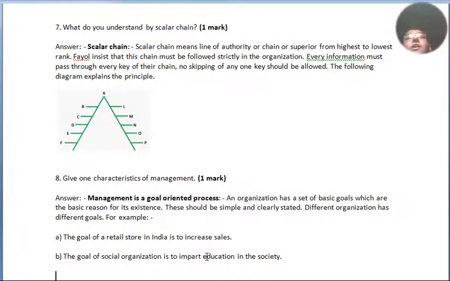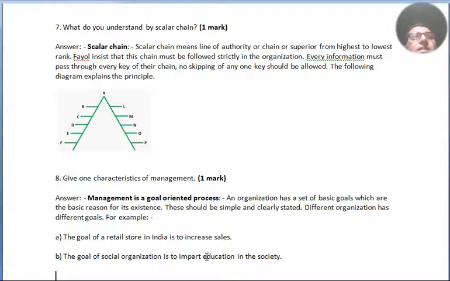Question number 7. What do you understand by scalar chain? Scalar chain means the line of authority or chain of superiors from highest to lowest rank. Fayol insists that this chain must be followed strictly in the organization. Every piece of information must pass through every link of the chain. No skipping of any one link should be allowed. The following diagram explains the principle.